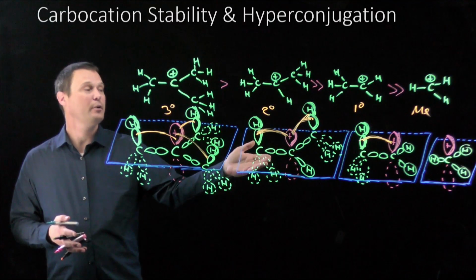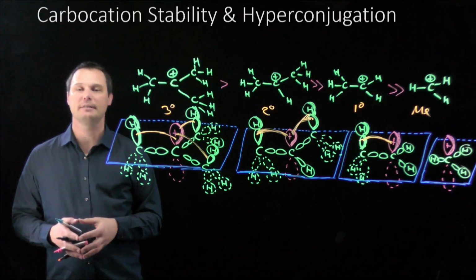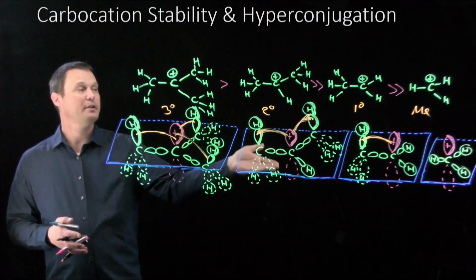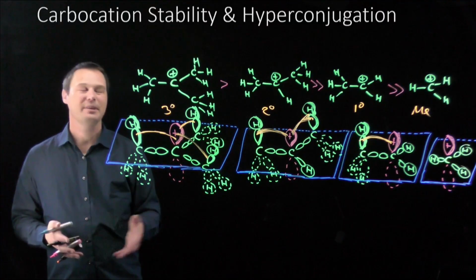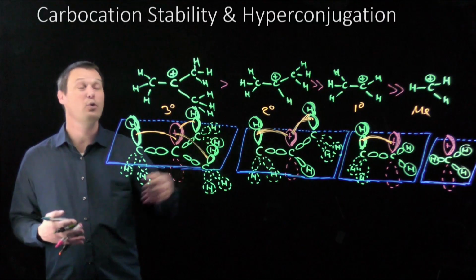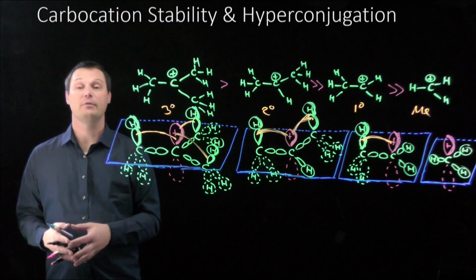Notice that the primary carbocation only has 1 of these adjacent parallel sigma bonds that allows for donation of electron density. The primary carbocation is only stabilized by 1 instance of hyperconjugation, so it is not nearly as stable as the secondary or tertiary. And the poor methyl carbocation has no hyperconjugation available to it. It is exceedingly unstable and really never forms in organic chemistry.